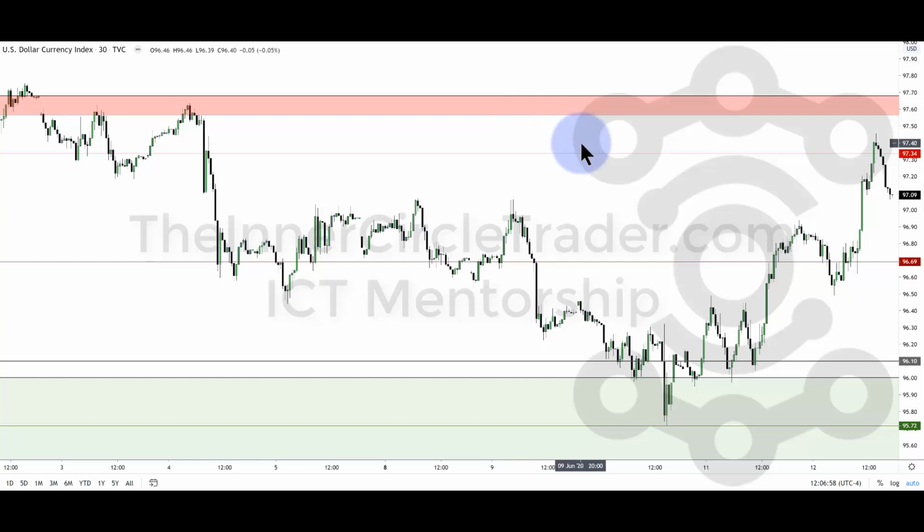Look at what has happened in the 30-minute chart here. We had a consolidation and a leaving of that. So once it broke this high here, all of this is what you would look for it to run higher to another higher time frame daily PD array.